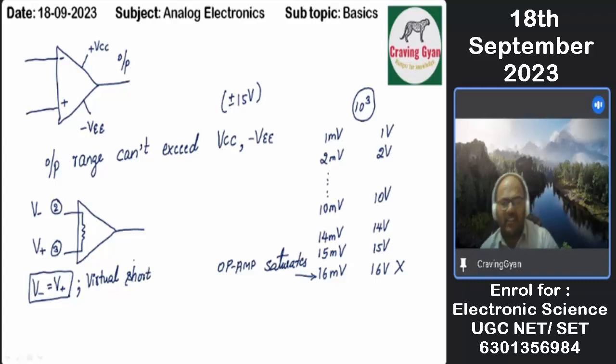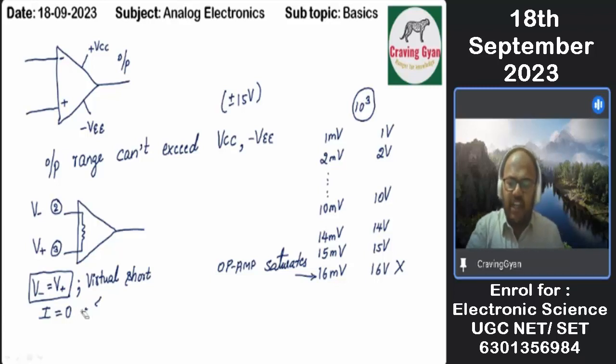Now look at the things. Both are at the same potential, say 3 volts over here and 3 volts over here. What is the current that is flowing inside? The current will be approximately equal to 0. This is in the ideal scenario, so the current getting into the op amp is 0 in the ideal case.